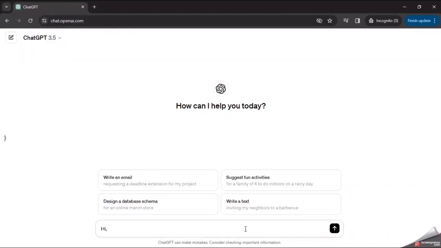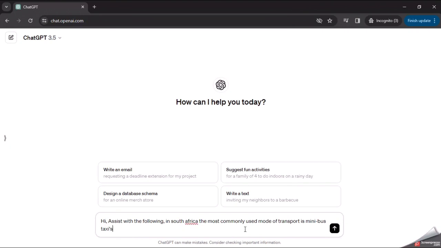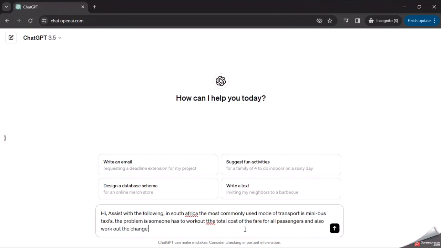I'll just be reading what I am typing. Hi, assist with the following. In South Africa, the most commonly used mode of transport is minibus taxis. The problem is someone has to work out the total cost of the fare for all passengers, and also work out the change that is owed to each of the individual passengers. What would be the most efficient way to work this out?